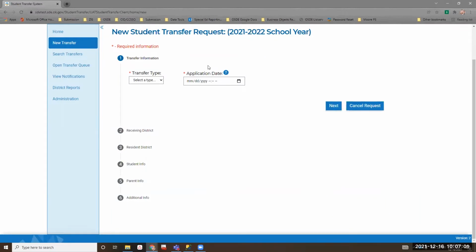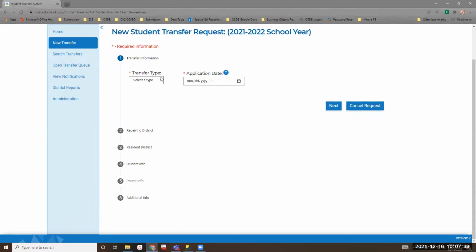This new transfer page is for when a parent doesn't have internet access and chooses to turn in an actual printed copy of the transfer request form, and you decide to take it that way. You can do that. It is available. You would come in here and you would basically input what they put on this transfer sheet. Okay, that's what you would do.